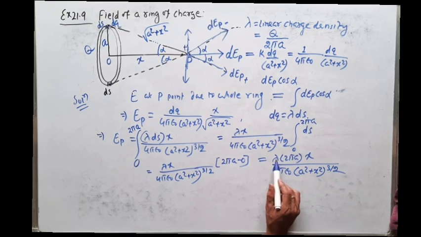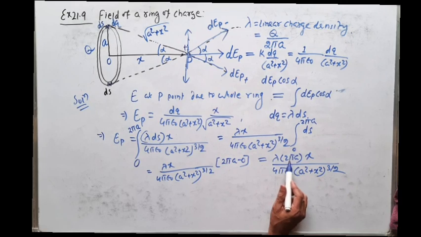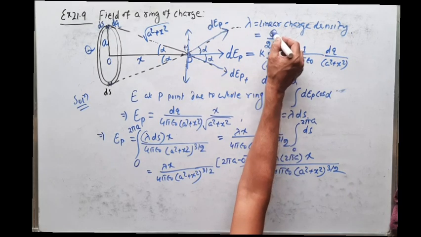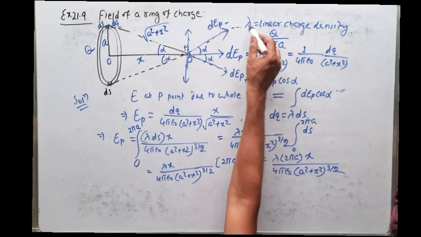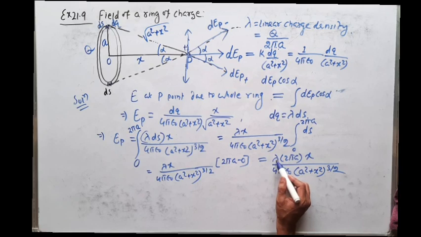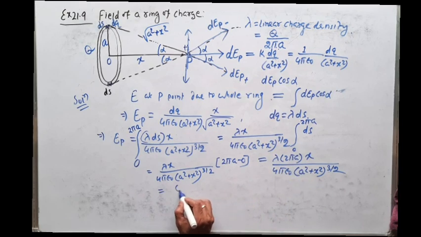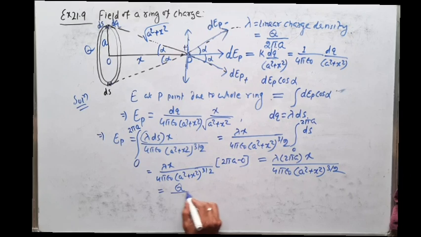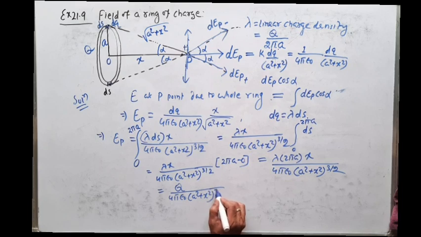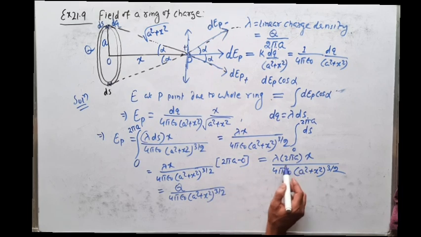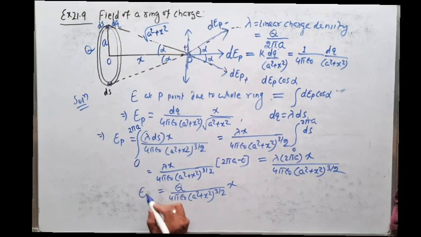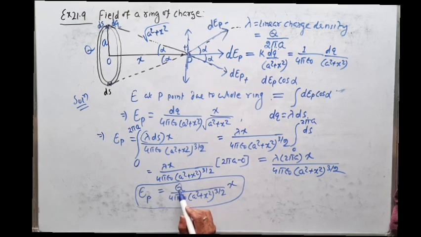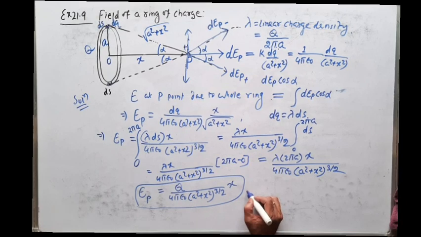So here you see lambda into 2 pi a. What do you mean by this? Lambda is equal to Q by 2 pi a. Then Q is equal to lambda into 2 pi a. So in place of lambda into 2 pi a, I will put Q, the total charge. So it is Q by 4 pi epsilon naught, (a square plus x square) to the power 3 by 2, into x. This is the electric field intensity at the axial point due to a uniformly charged ring of magnitude Q. Okay. So now its application.